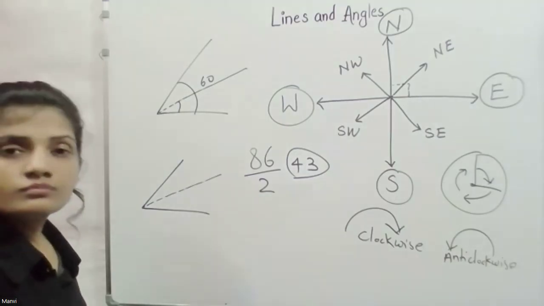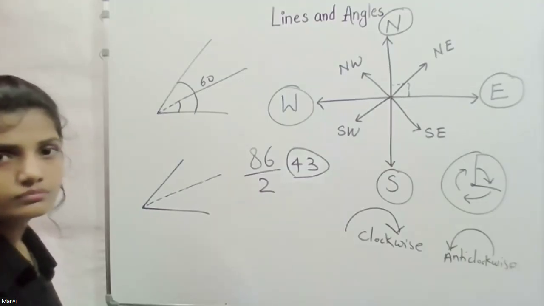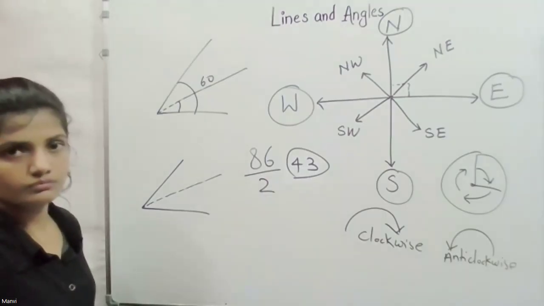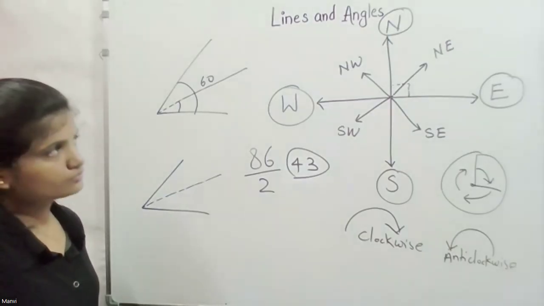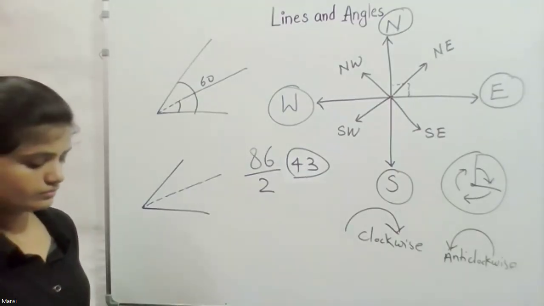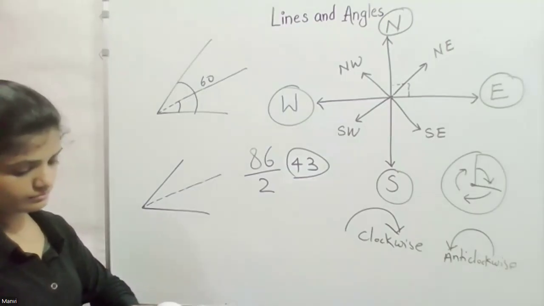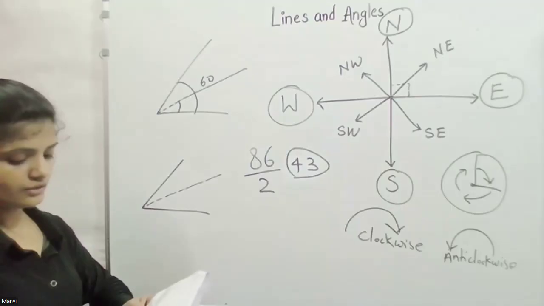Is it northwest? Very good. I think now you're able to solve it.